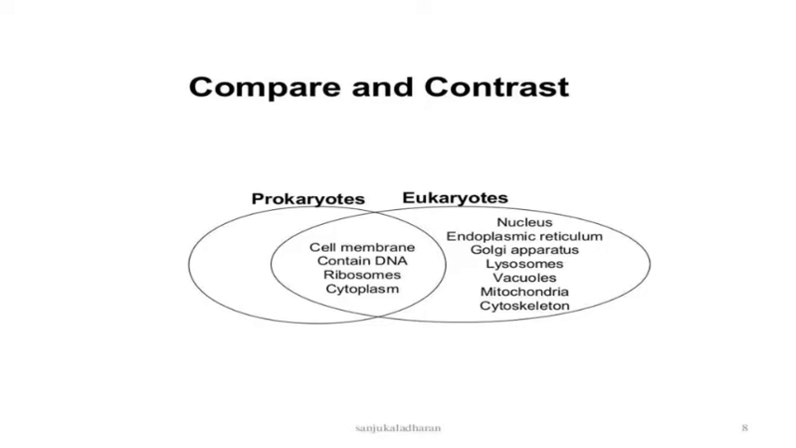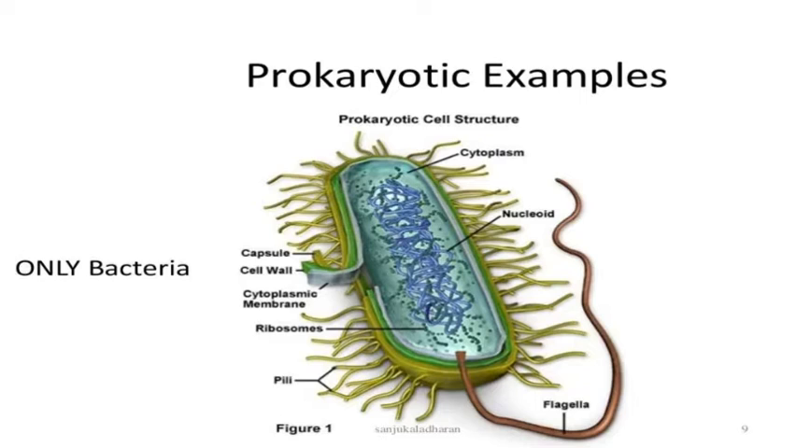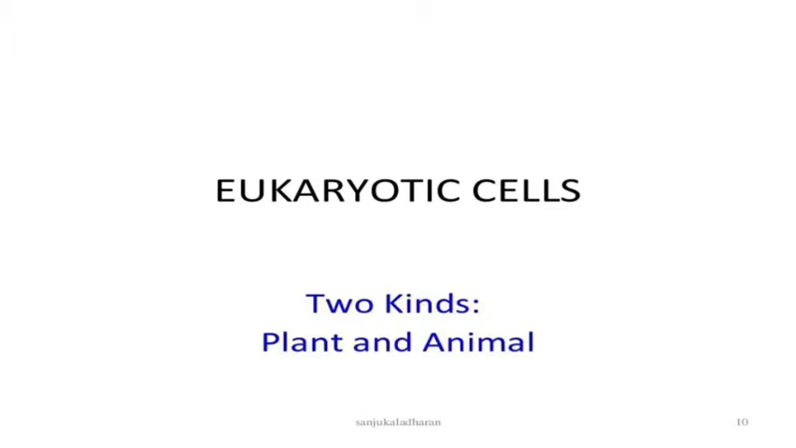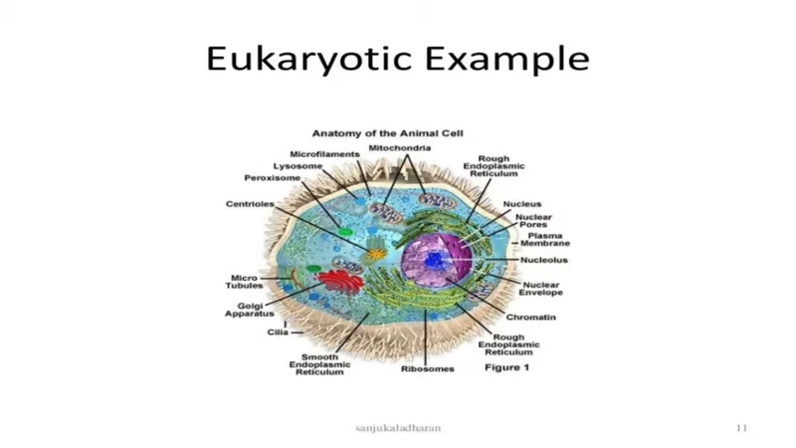In prokaryotes and eukaryotes, commonly there are cell membrane, DNA, ribosomes and cytoplasm, but only in eukaryotes are nucleus, endoplasmic reticulum, Golgi apparatus and lysosomes, these organelles, present. See the prokaryotic bacteria. This is the prokaryotic cell. Next, eukaryotic cells are of two types, plant and animal cells. Eukaryotic example: this is the anatomy of the animal cell. See what organelles are present in this diagram.